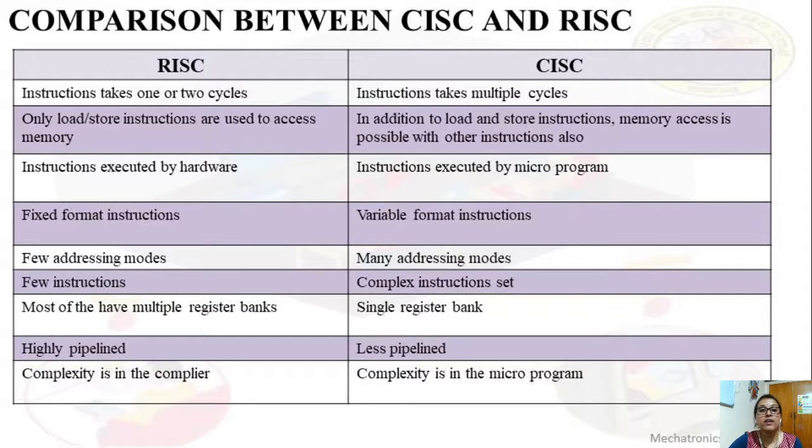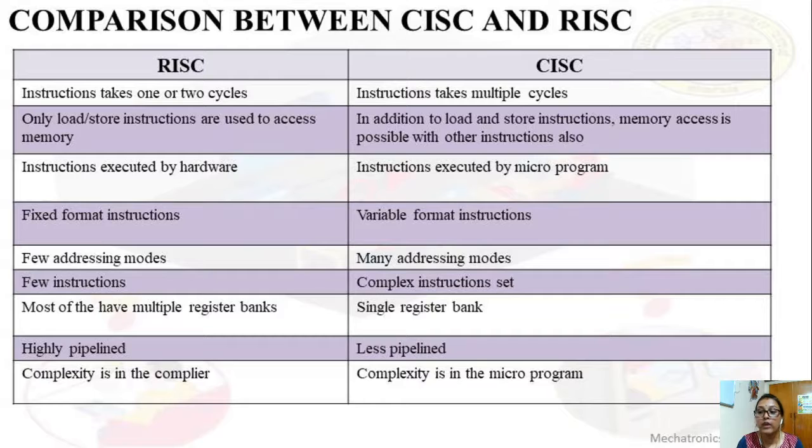Next, RISC instructions are executed by the hardware. We also call this hardwired. Hardwired is nothing but a circuitry approach, a permanent feature by means of permanently connected logical circuits, that means the sequence of operations is carried out by wiring of logical components. Programming is by means of hardwired control in RISC. In CISC, instructions are executed by microprogrammed control.